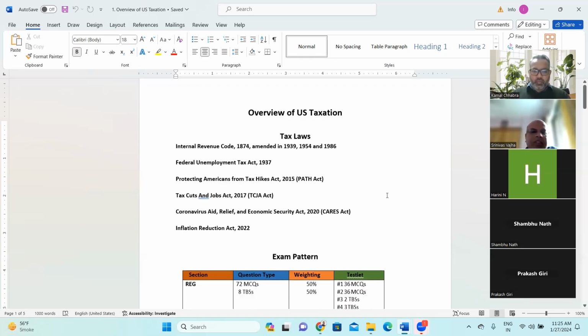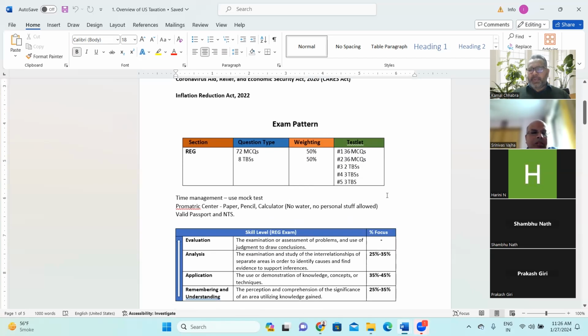Thank you. Right, so I think the exam pattern we have discussed in the last class also. Quickly, you may expect 72 multiple choice questions and 8 simulations which will be coming in your examination, right? So 50% of your exam would be multiple choice questions, that is coming in two testlets of 36 MCQs and 36 MCQs.